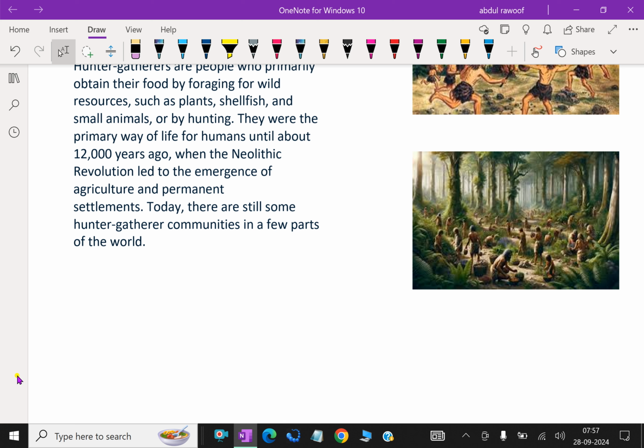Modern foragers also began to divide tasks and share food with others, a feature that distinguishes them from other animals like chimpanzees that live in communities but feed individually.